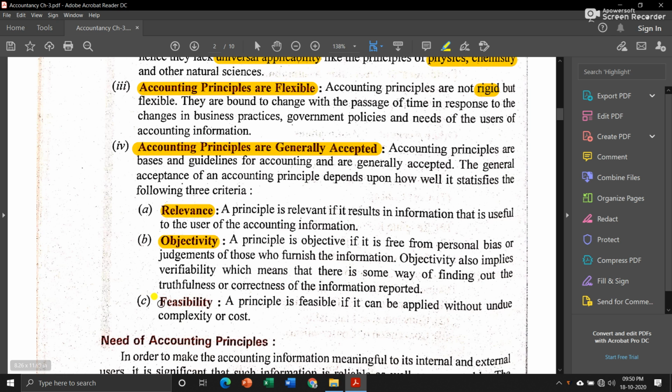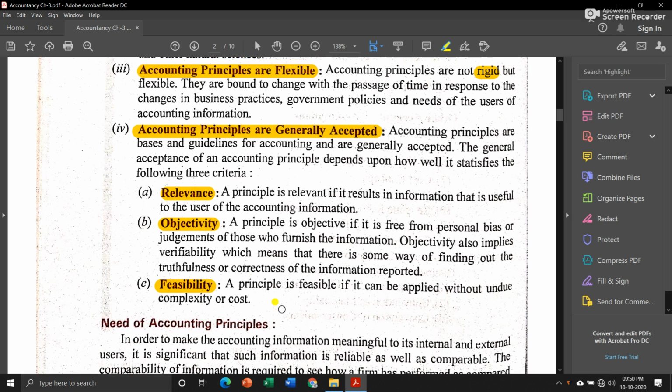The next is feasibility. A principle is feasible if it can be applied without undue complexity or cost. A principle is fit for a business if it is not that hard to understand or costly to apply in the business.